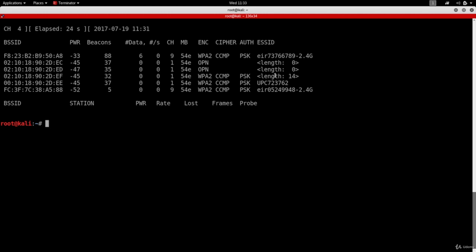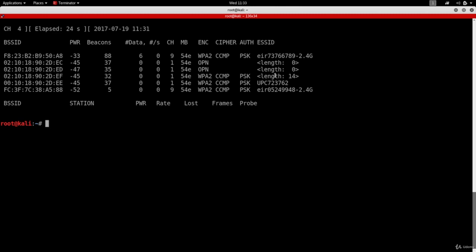The main problem with 5 GHz is that there are a lot of wireless adapters that can see it and can communicate with it, but not many of them support monitor mode and packet injection. So you might see me and other people recommending wireless adapters like Alpha AWUS 036 NHA. This is my most favorite wireless adapter. I use it all the time, even now. But the problem with that adapter is it doesn't pick up 5 GHz frequency. So it doesn't mean that that adapter is bad, it just means that it can't see 5 GHz frequency.